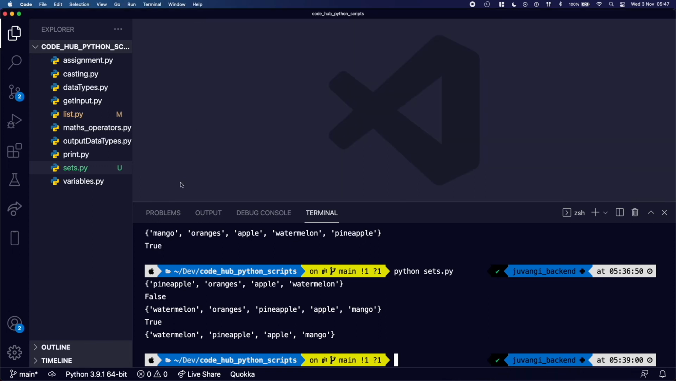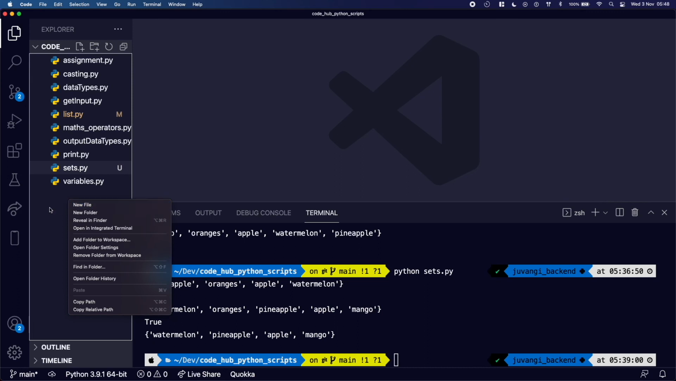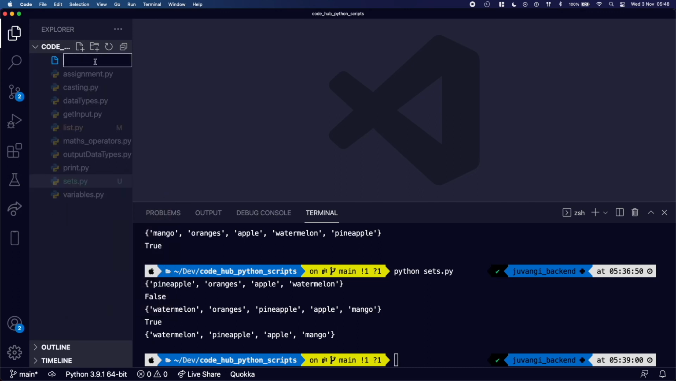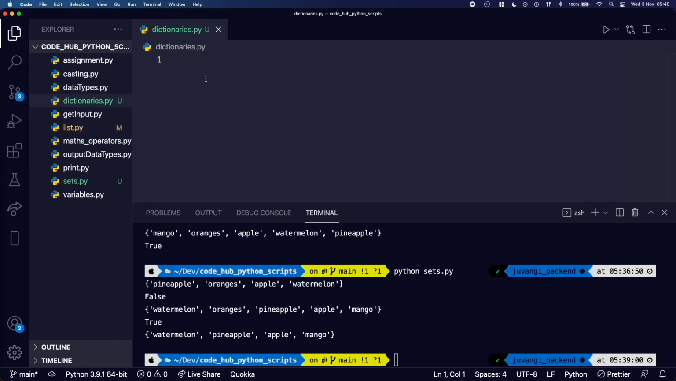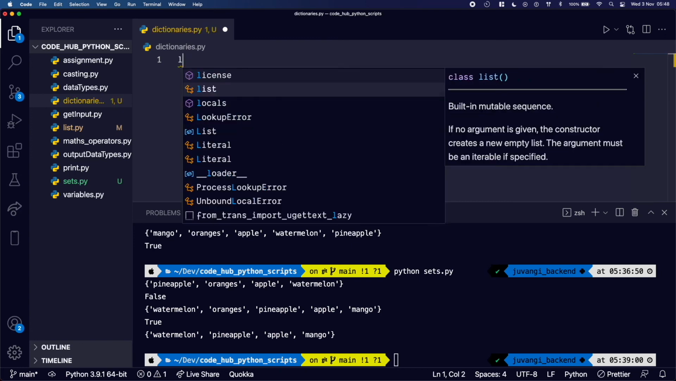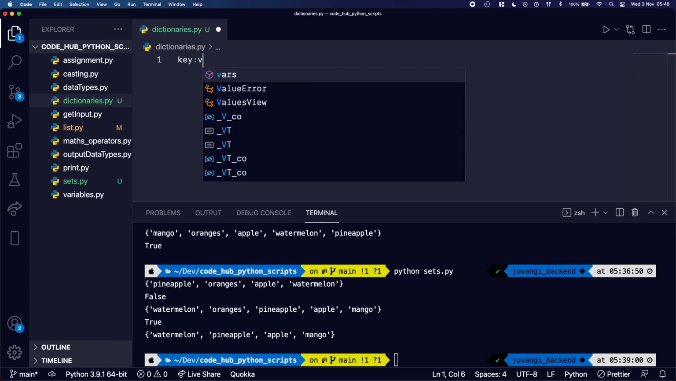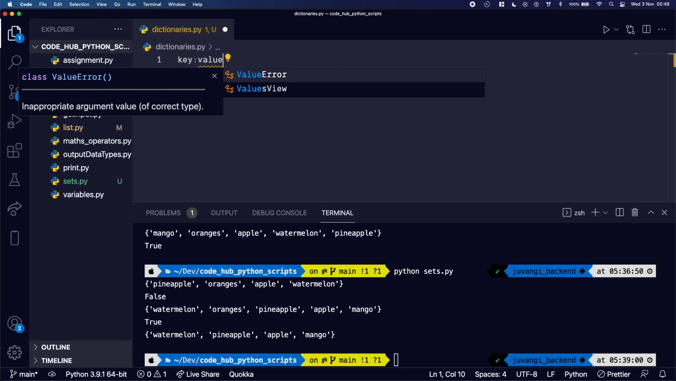We are going to talk about dictionaries. I'm going to create a file and call it dictionaries.py. Dictionaries are also part of the array data types, and they allow us to save data in a different way. They allow us to save data as key value pairs. What do I mean by that?